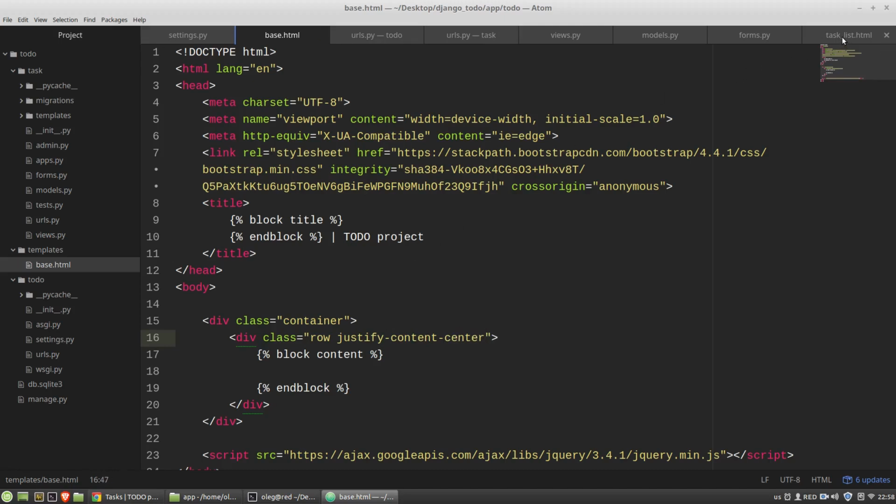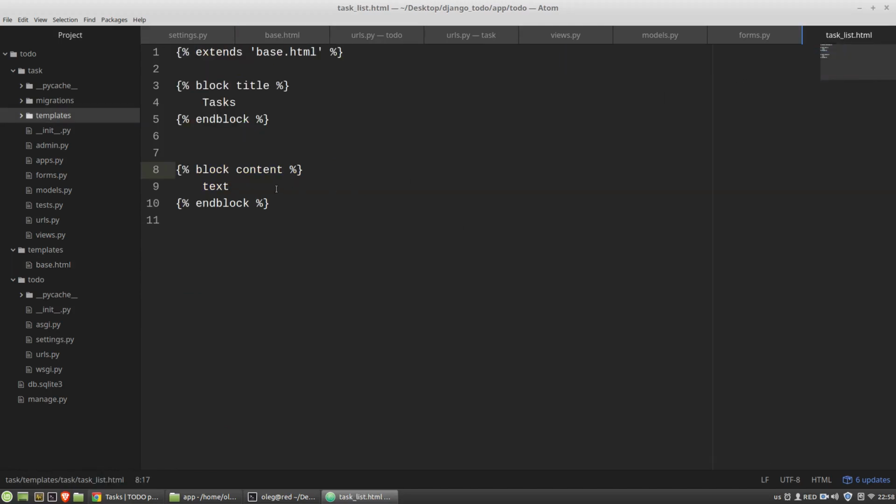And now in the task list HTML I want to create 2 divs. The first one I want to use for displaying the form to a user, and the second div I want to use for displaying existing tasks.